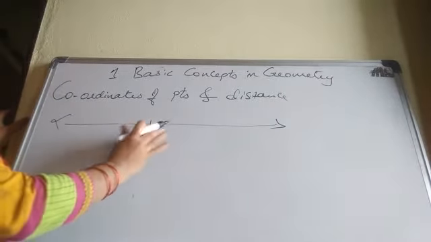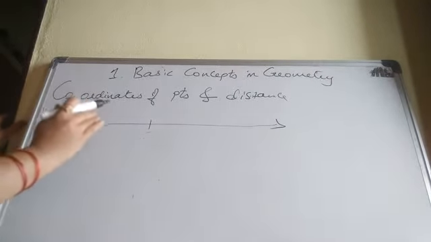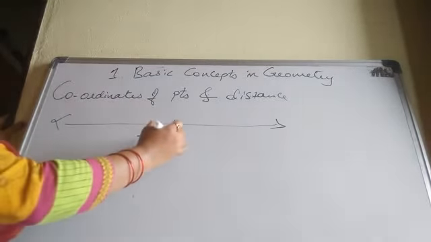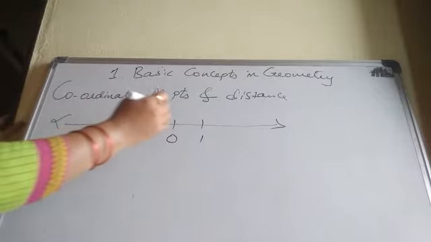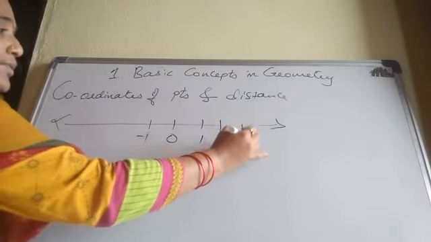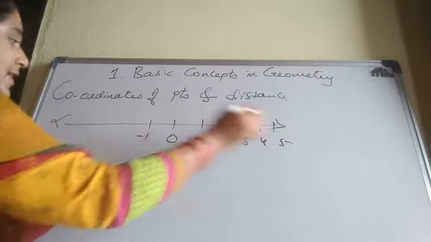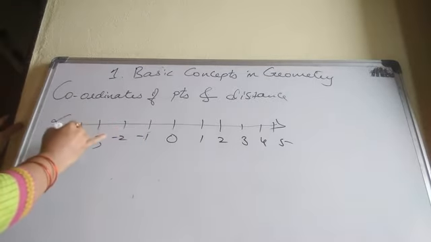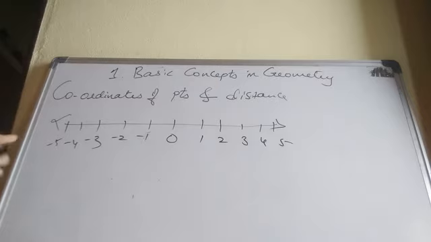Here you take, here what names are given? Here -1, 0, 1, up to 5: 2, 3, 4, 5. Here -2, -3, up to here also -5. But he has given names for these.